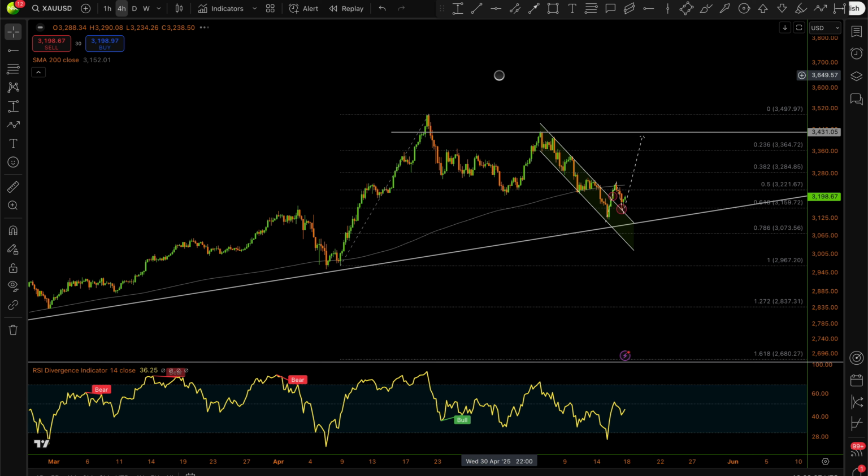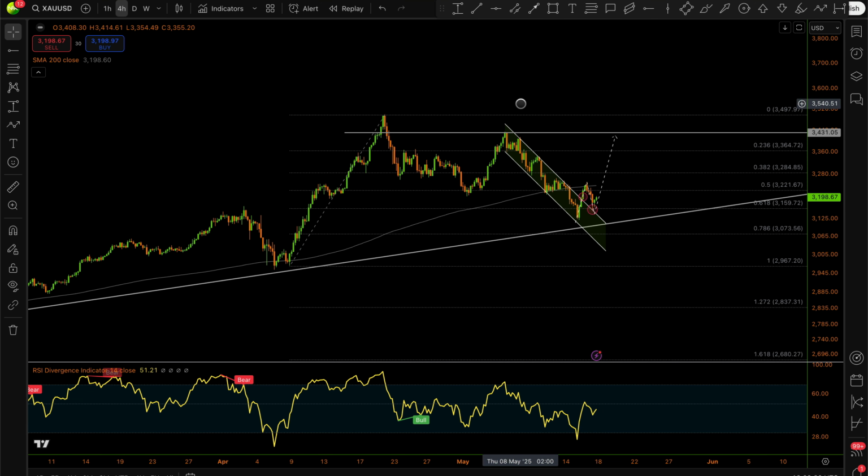So guys, for now, if you've got any trade open on this, if it's a bullish buy or long trade, then you're safe and good. But if it's a short trade, you have to be very, very careful.